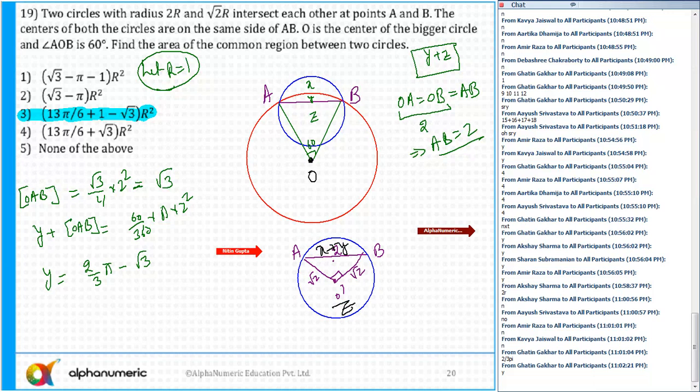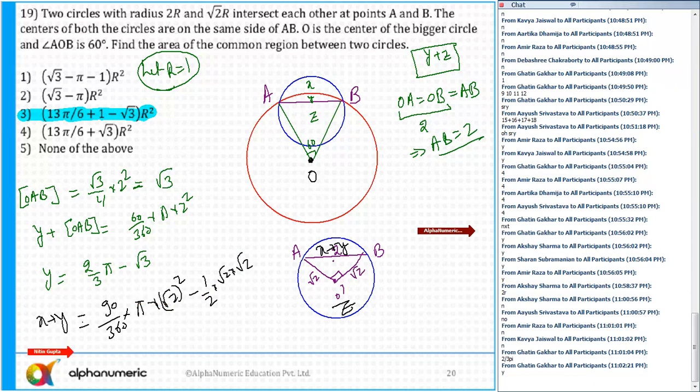Can you find what X plus Y is equal to? You can see the area above this line EB is X plus Y. So the area is the area of a sector, 90 by 360 into pi r square, that is pi into root 2 whole square, minus the area of the triangle, half into the product of two perpendicular sides, root 2 into root 2.